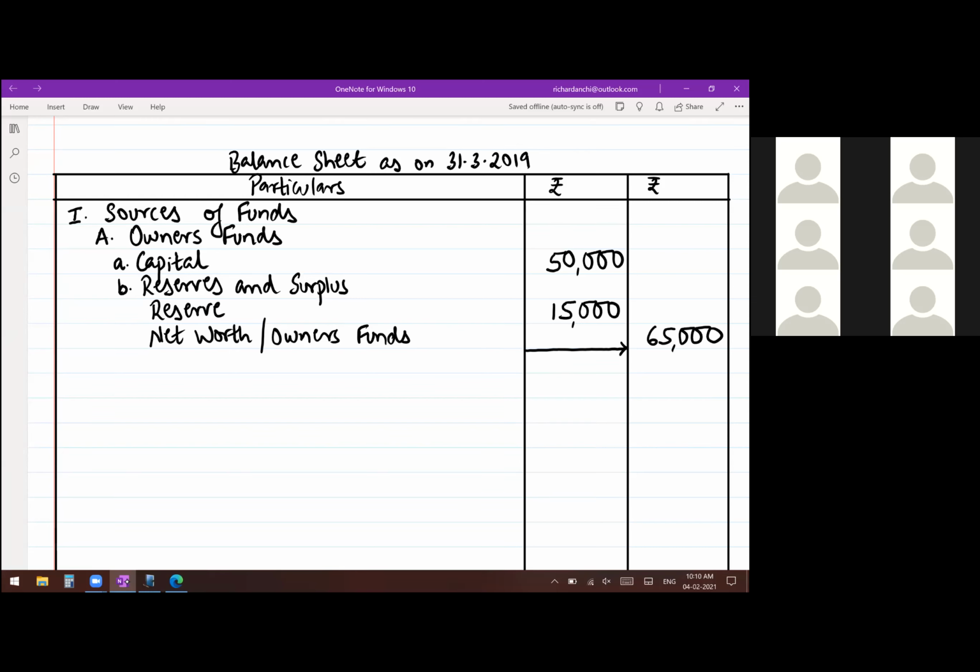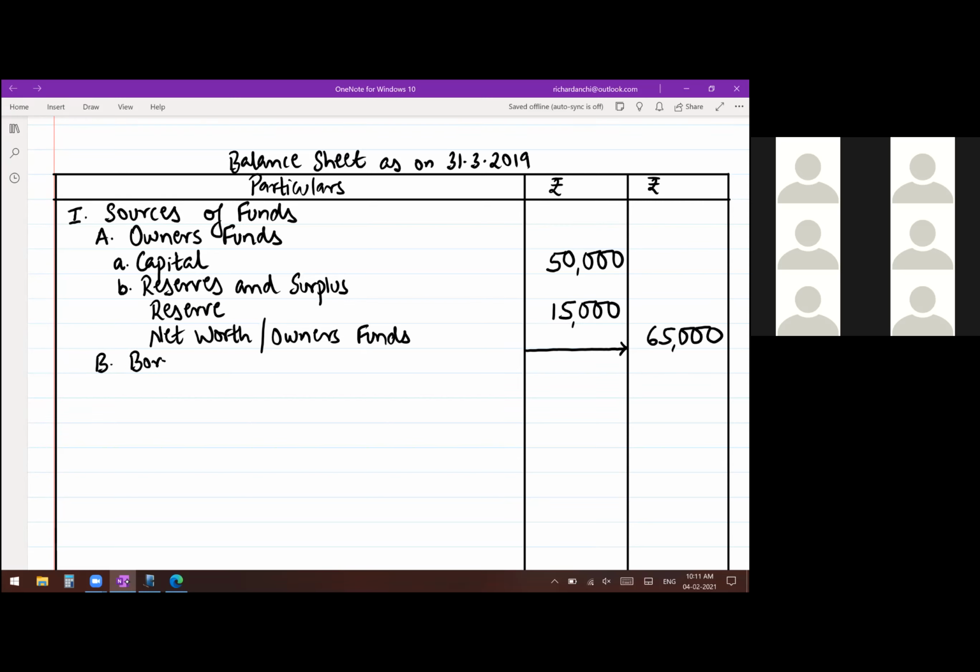Okay. Then if you look in the question, the balance sheet, there is the next item, 12% loan. You have taken a loan from the bank. That is a borrowing, which will be the next head on the sources of fund side. Right, point number B. Borrowed funds. One is owner's funds and one is borrowed funds.